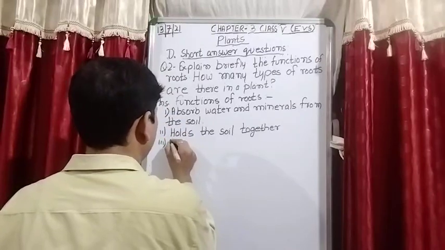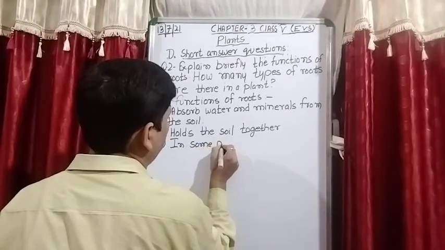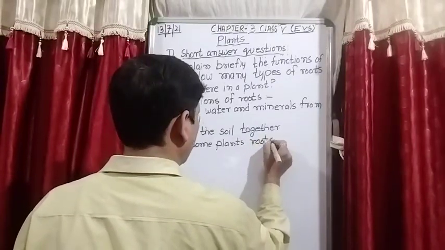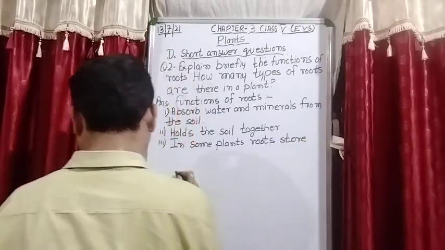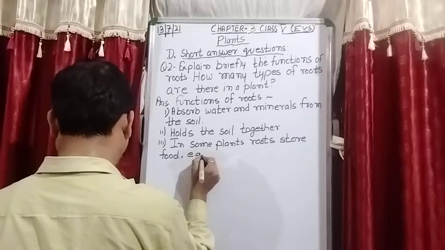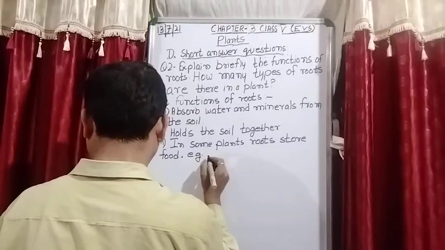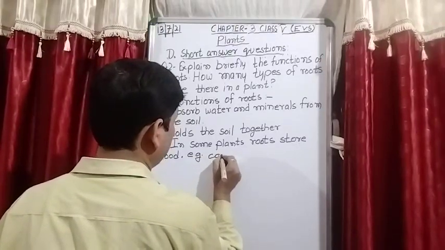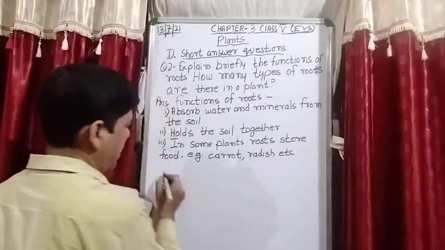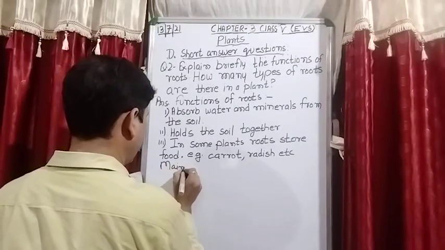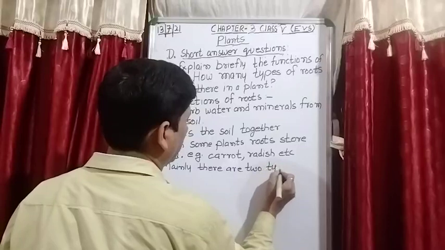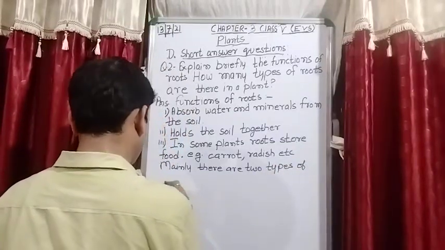Next, in some plants roots store food. Example, carrot, radish, etc. Okay, and there are two types of roots.